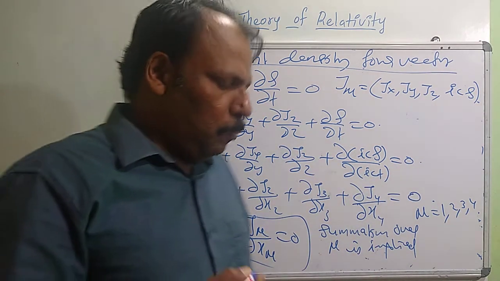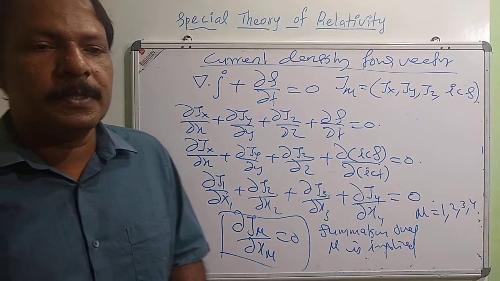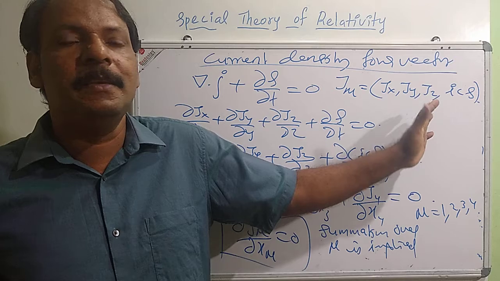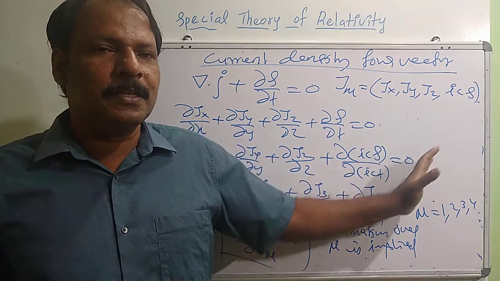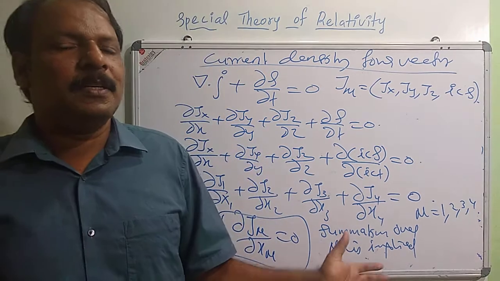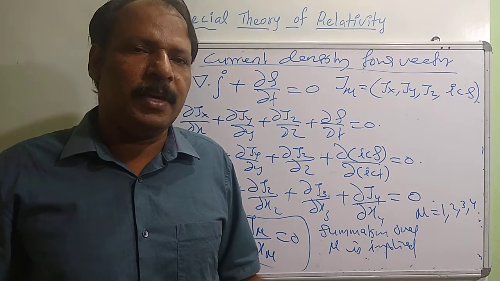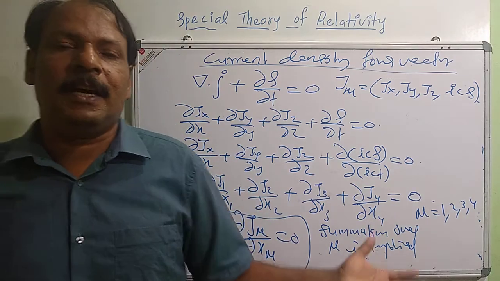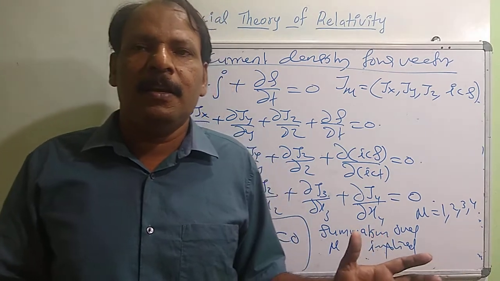In the momentum 4-vector, we have represented the 3 components Px, Py, Pz, and the 4th component iE/c. The 4th component is energy. So energy and momentum, in the relativistic case, we are not treating as different quantities. We are treating them all together. Energy, position and time, we are not treating them differently.